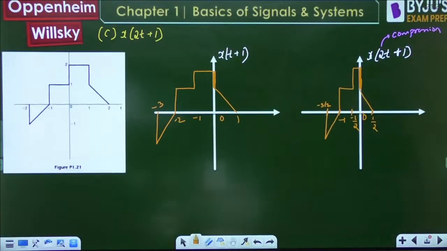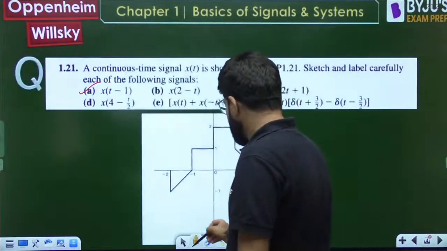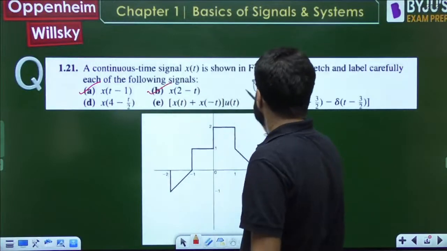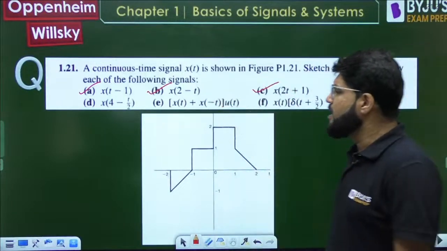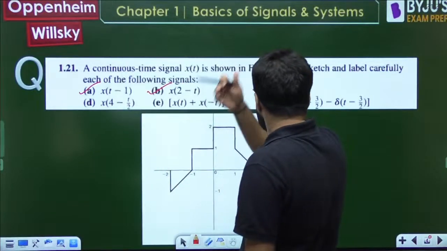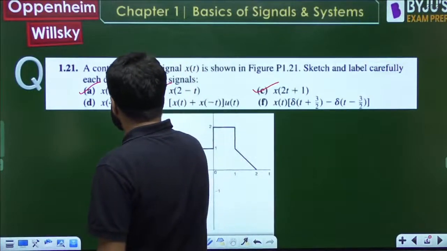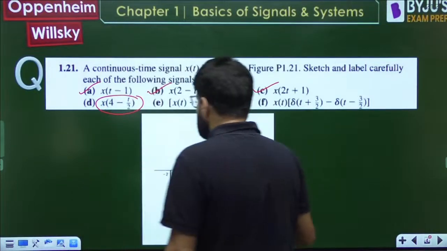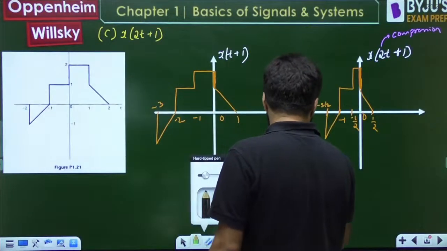Next question. So we are done up to the C part. B is done, C is done. Let's come to the D part. x of 4 minus t by 2. Let us look at this one too, dear. x of 4 minus t by 2.